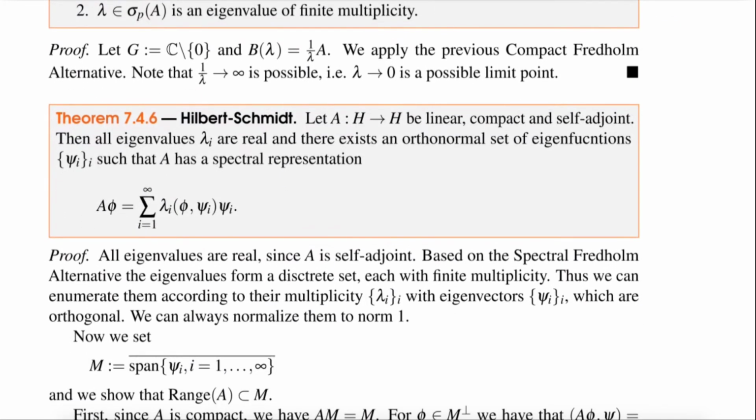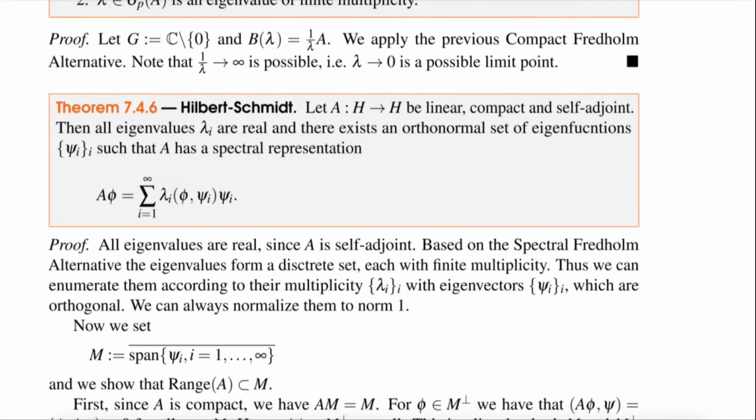And then here is the Hilbert-Schmidt result, which I have shown you earlier already. So now A is a linear compact self-adjoint operator. Then it has a spectral representation. A phi is the sum over i from 1 to infinity of lambda_i times the inner product of phi and psi_i, times psi_i, where the psi_i are an orthonormal set of eigenfunctions.